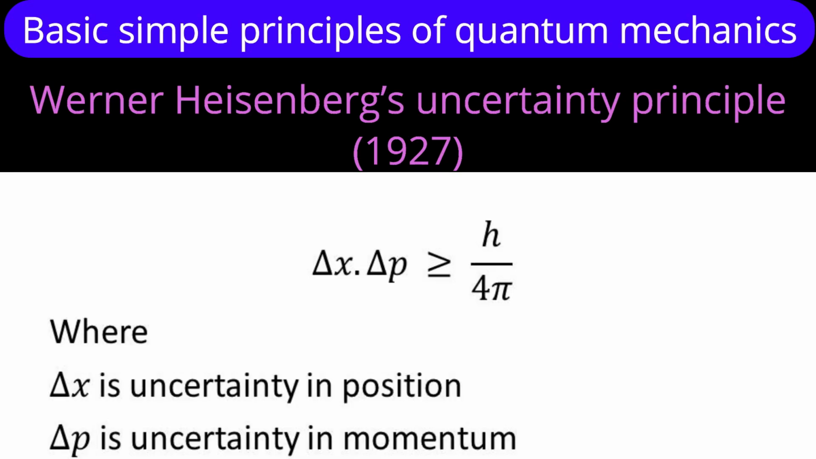Now I am coming to the third principle. After the improvement suggested by Schrodinger and Dirac, the third principle is the uncertainty principle. Werner Heisenberg said it is not possible to determine simultaneously and exactly both the position and momentum of a moving minute particle. Mathematically, delta x into delta p is greater than or equal to h upon 4 pi, where delta x is the uncertainty in position and delta p is the uncertainty in momentum.